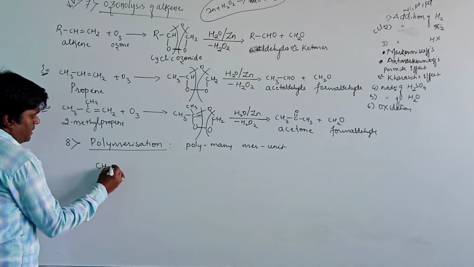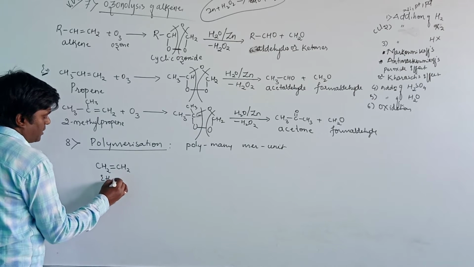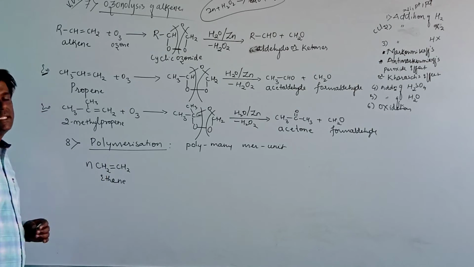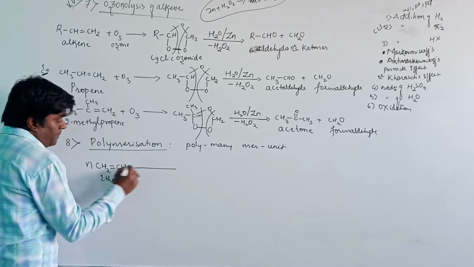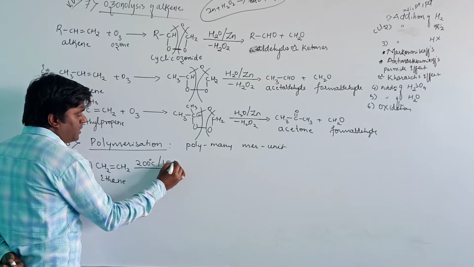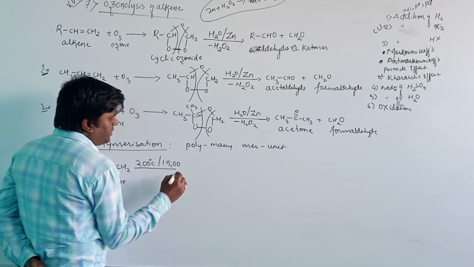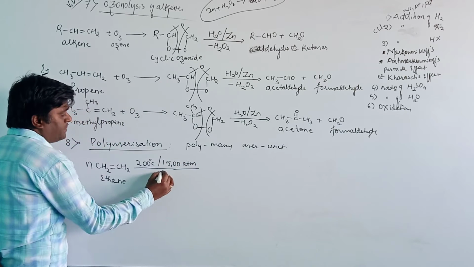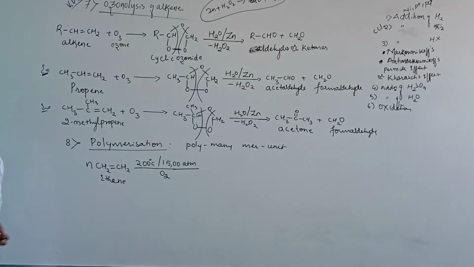CH2 double bond CH2. The compound is ethene. Consider n number of ethenes. That is, n number of ethene molecules are needed at 200 degrees Celsius temperature and 1500 atmospheric pressure. The pressure is 1500 atm. In the presence of oxygen as the catalyst, we are using the catalyst here, oxygen.